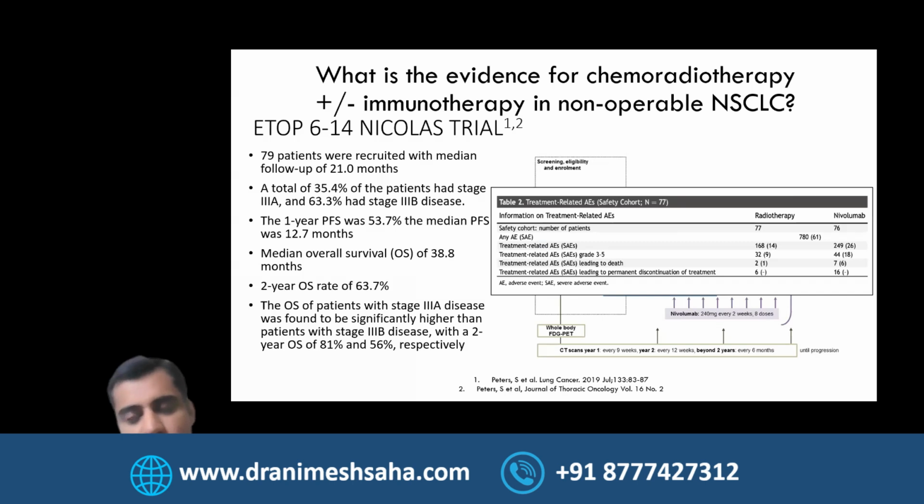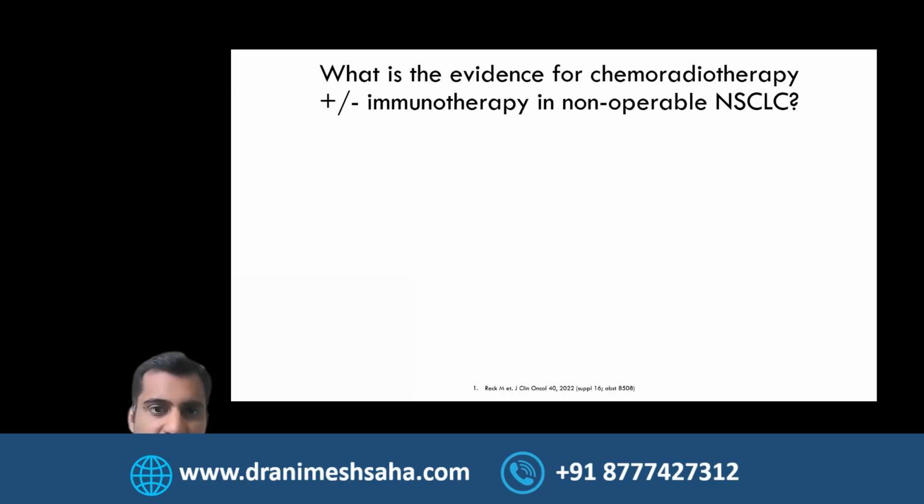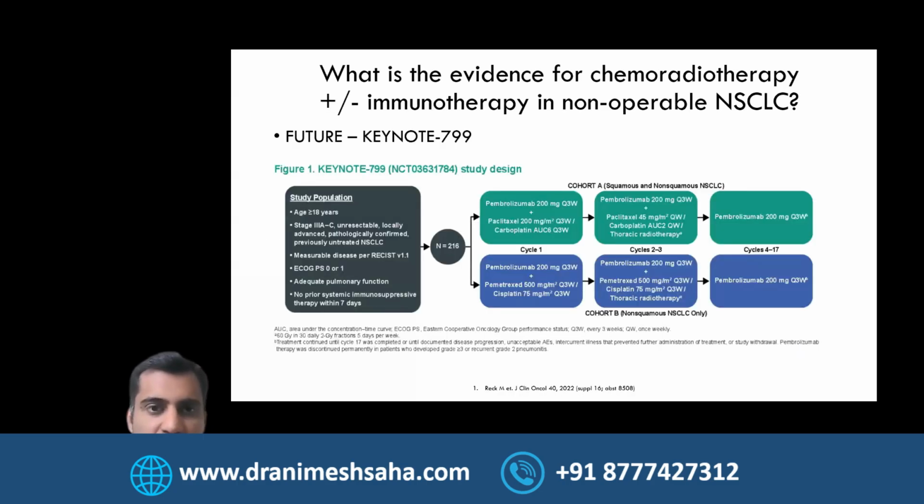Toxicity profile, a little bit more toxicity when they were combining the 3 modalities, which is expected, but I think it was tolerable. There were 5 grade 5 toxicities more in the arm which combined the 3 modalities. So we need a little bit more data in terms of outcomes before we can draw a conclusion.